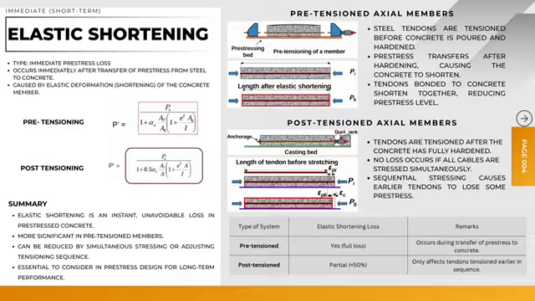To summarize, elastic shortening is an instant and unavoidable loss that must be considered in pre-stressed concrete design. It's more significant in pre-tension systems and can be reduced by simultaneous stressing or by careful tensioning sequence. Understanding and controlling this loss helps ensure better performance and long-term durability of pre-stressed structures.